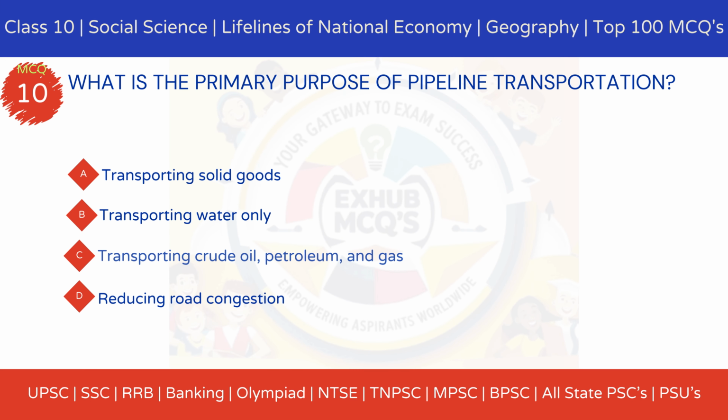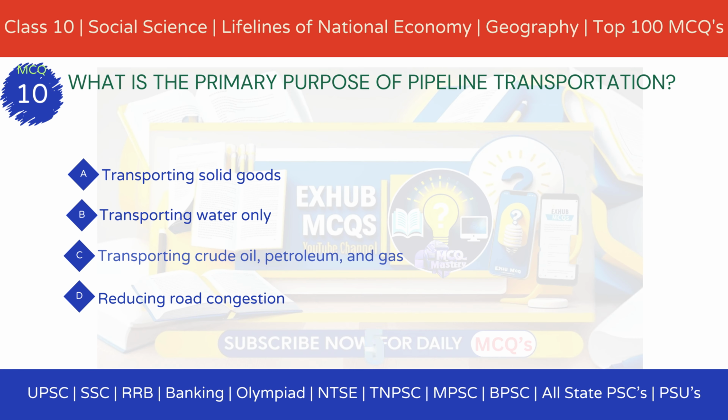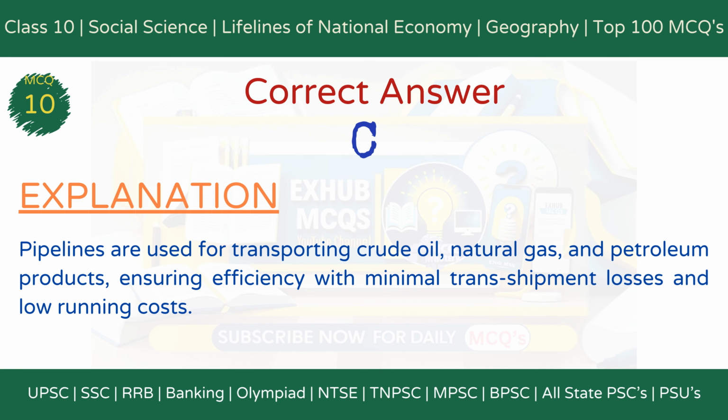Option A, transporting solid goods. Option B, transporting water only. Option C, transporting crude oil, petroleum, and gas. Option D, reducing road congestion. The correct answer is option C, transporting crude oil, petroleum, and gas. Explanation. Pipelines are used for transporting crude oil, natural gas, and petroleum products, ensuring efficiency with minimal transshipment losses and low running costs. MCQ 11.